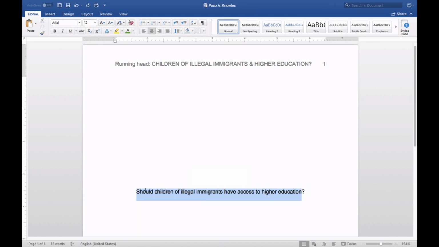The last thing I want to do for the title, now I do not need to make it shorter. This is my full title present here. Only the title in the header needs to be 50 characters or fewer. So I'm going to select it all, and then I'm going to capitalize each word. You can do it manually. This just saves a little bit of time, but I do have to go back and all my minor words, prepositions, conjunctions, in, of, to, the, those all need to be made lowercase.